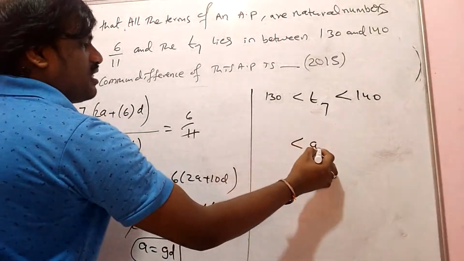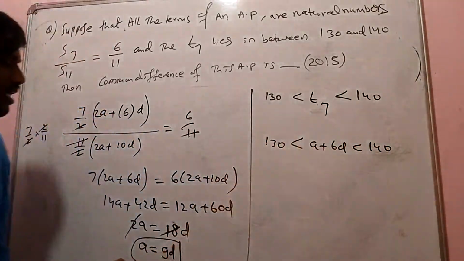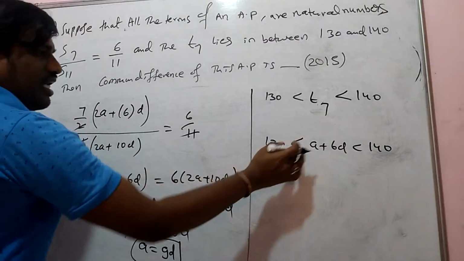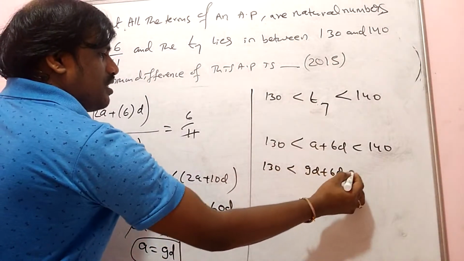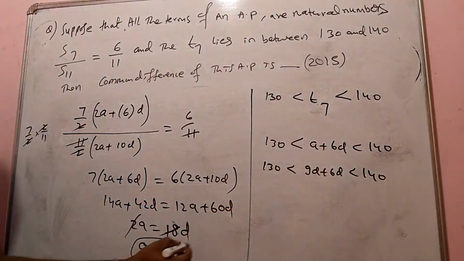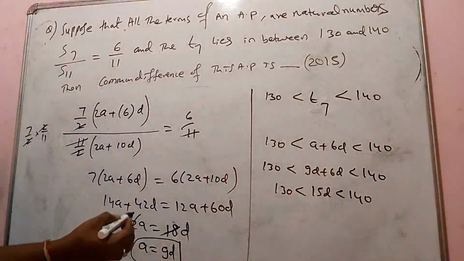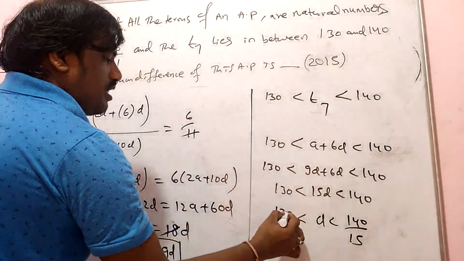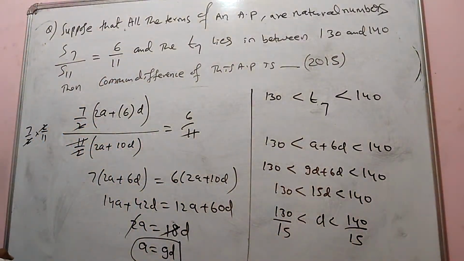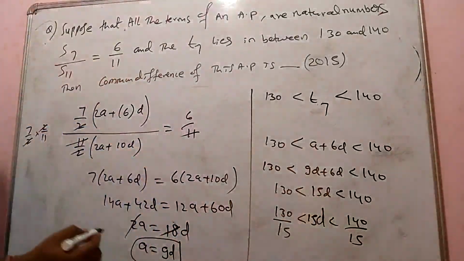So T7 can be written as A plus 6D, that is between 130 and 140. A value is 9D, so substitute here: 130 is in between 9D plus 6D, which is 15D, and 140. So 15D is in between 130 and 140. Divide 15 that side, D is in between 130 by 15 and 140 by 15.